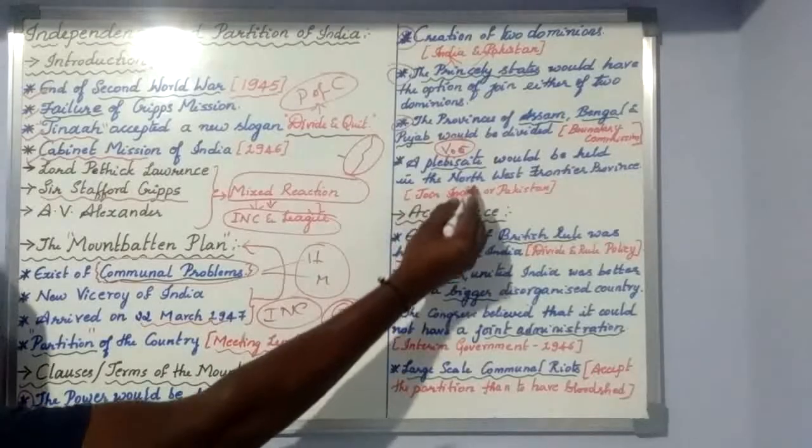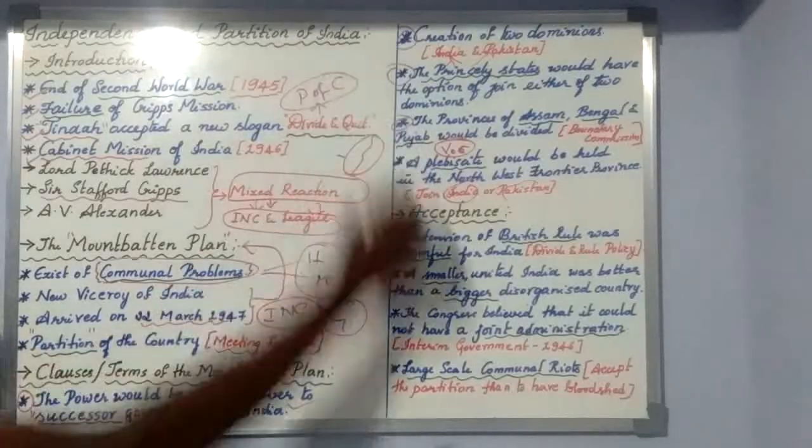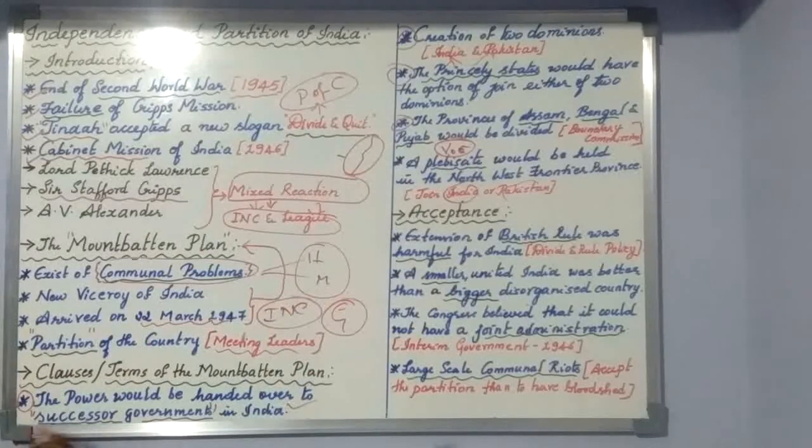So they can join either India or Pakistan. That is also left to them. Okay, so based on this concept, he is going to do the partition, and the power will be transferred to an Indian state. So finally, this was just his plan of doing a partition, or plan of transferring the power to our country. When he gave this particular plan, it was accepted.